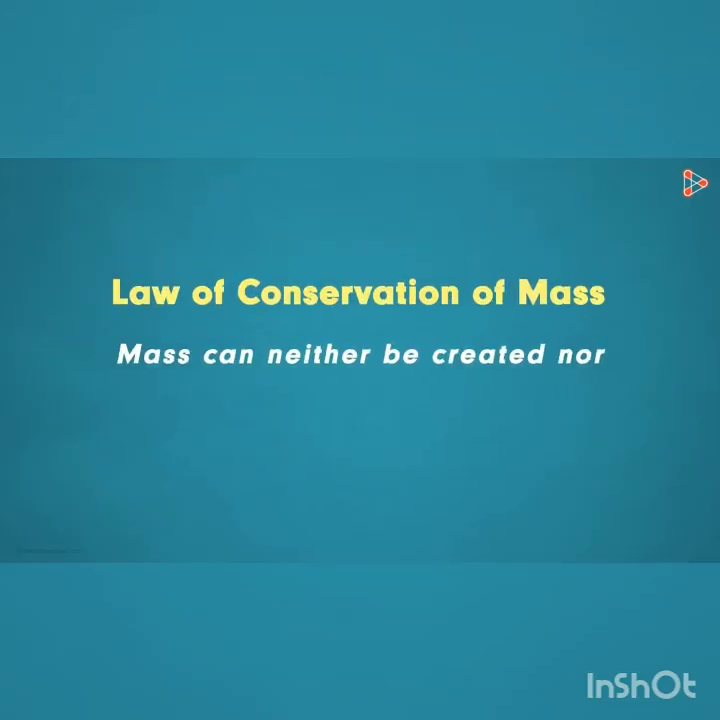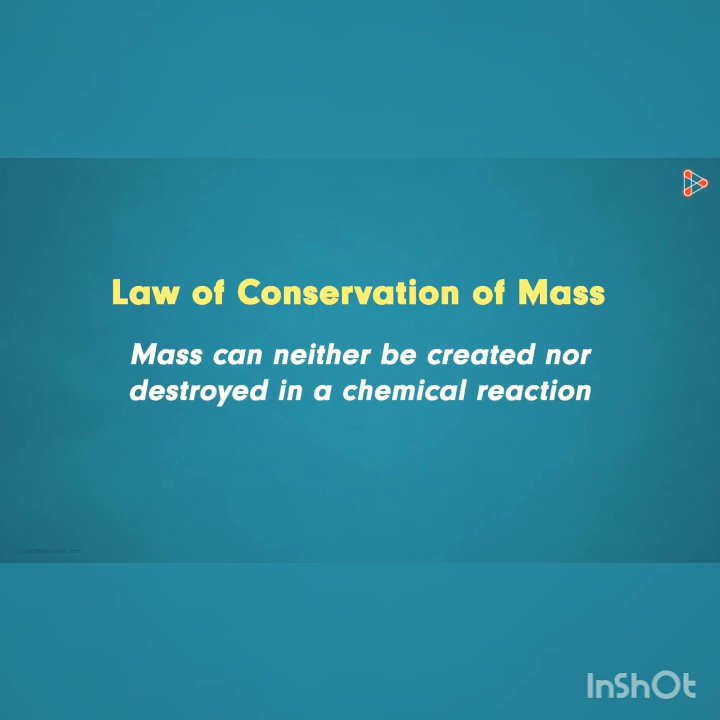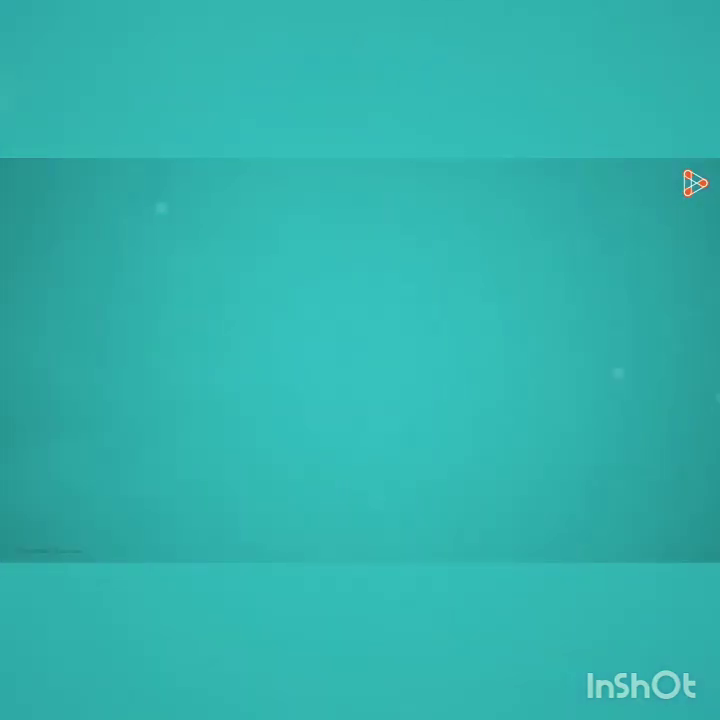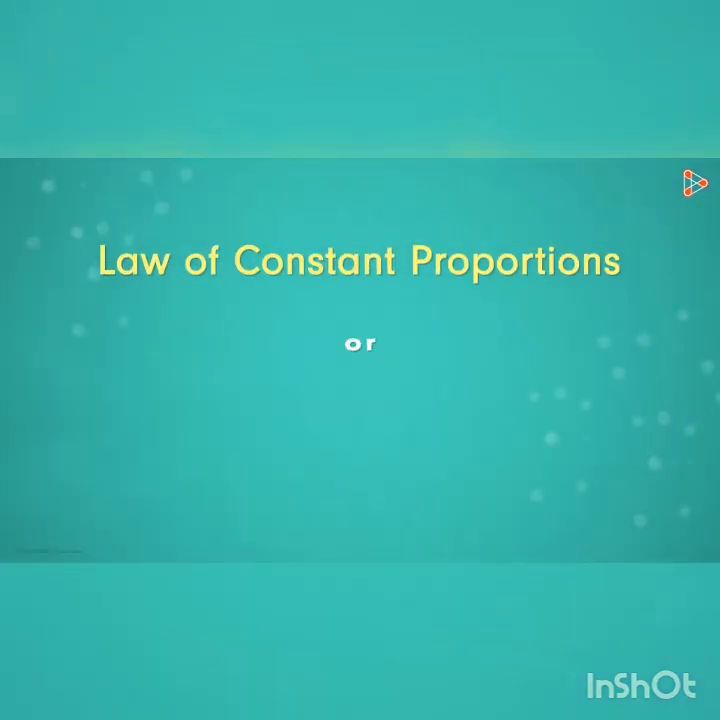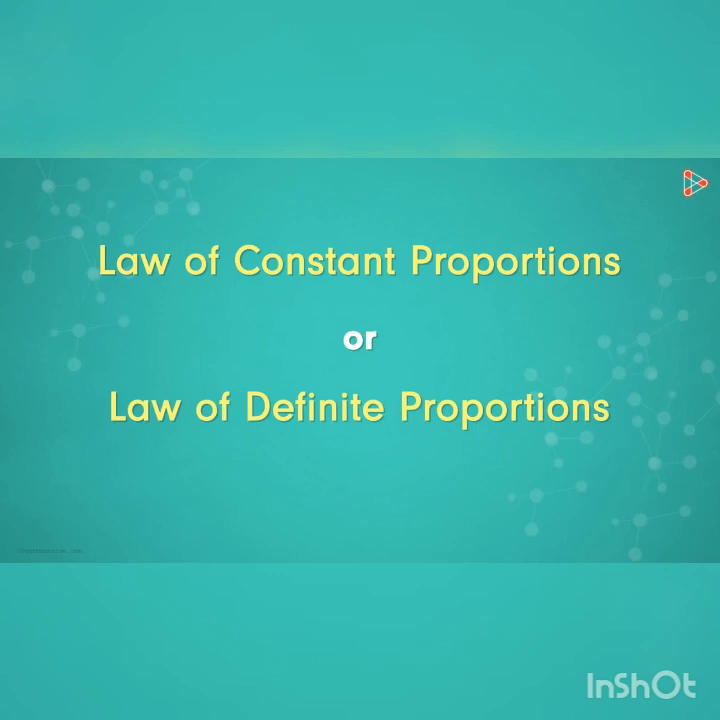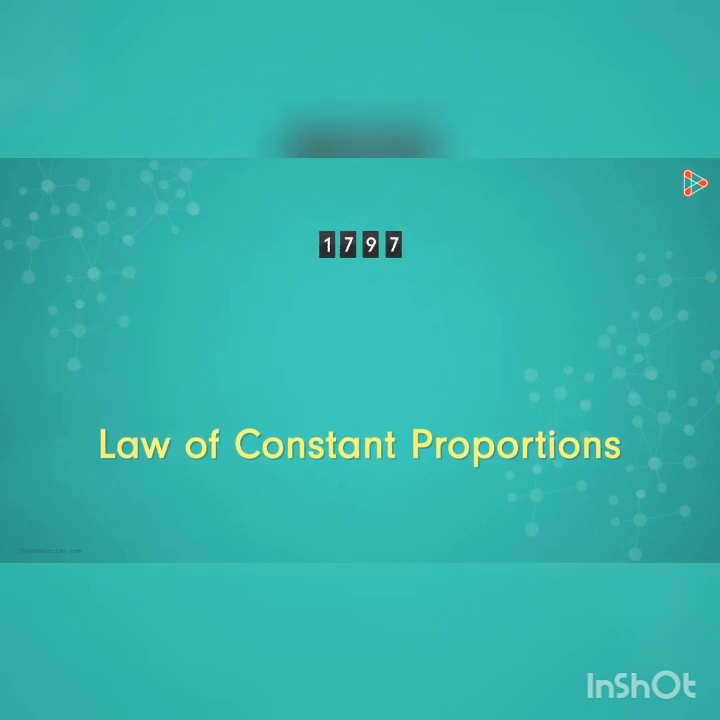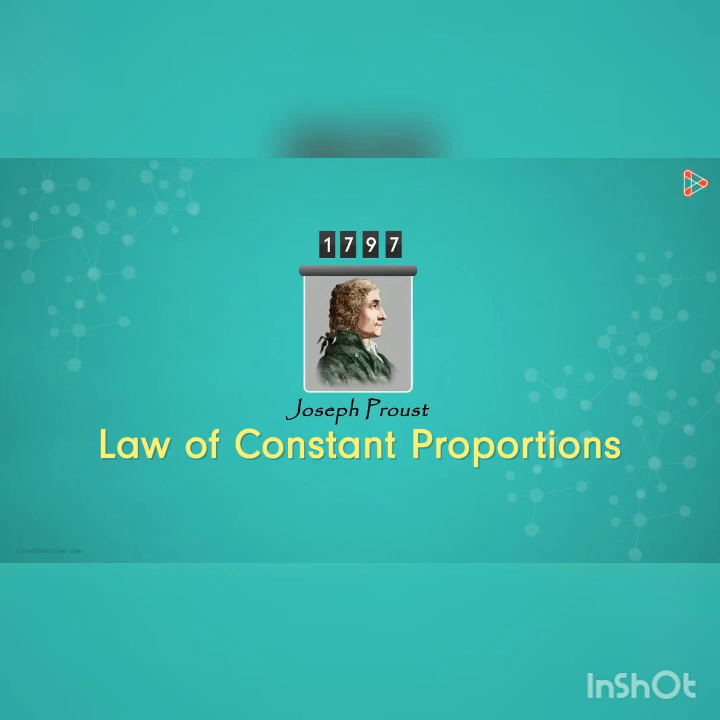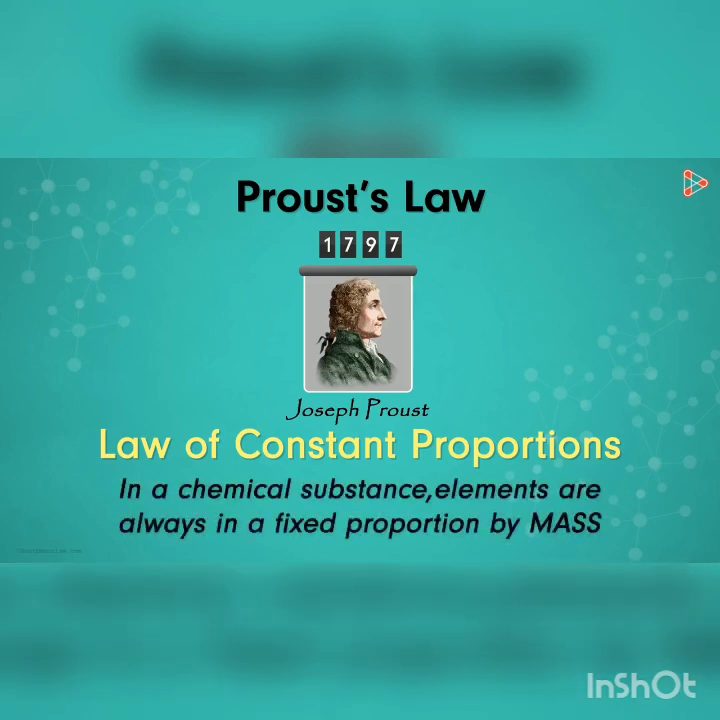We concluded the previous video by understanding the first law of chemical combination. Now we need to take a look at the second law, which is called the law of constant proportions or the law of definite proportions. They're the same thing. The law was first put forth in the year 1797 by a French chemist called Joseph Proust, and hence is also referred to as Proust's law. What does the law state? The law states that in a chemical substance, elements are always in a fixed proportion by mass.